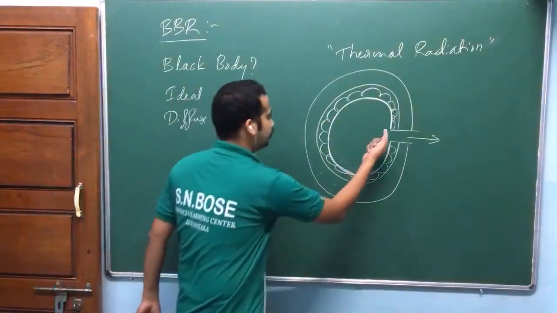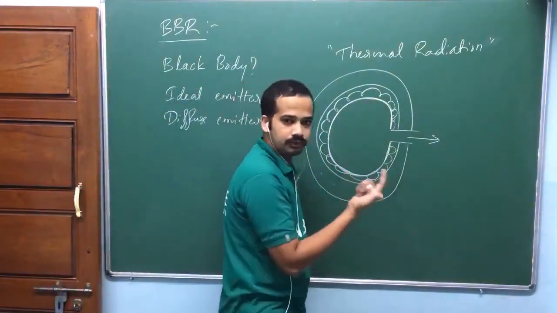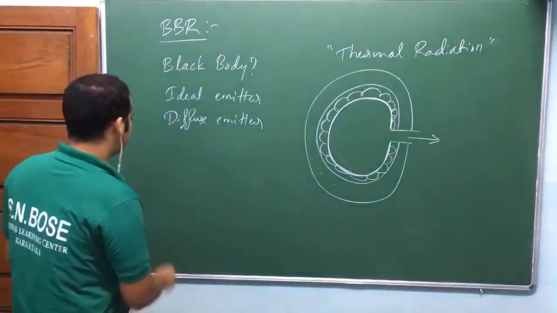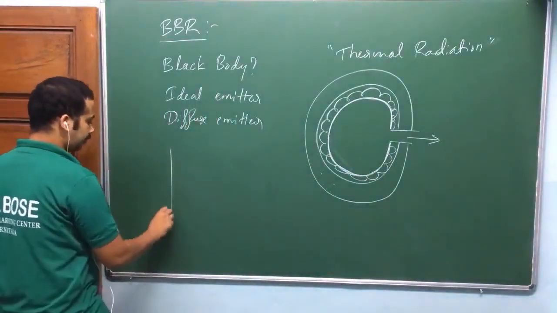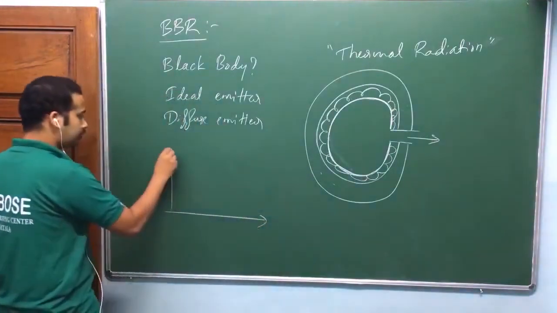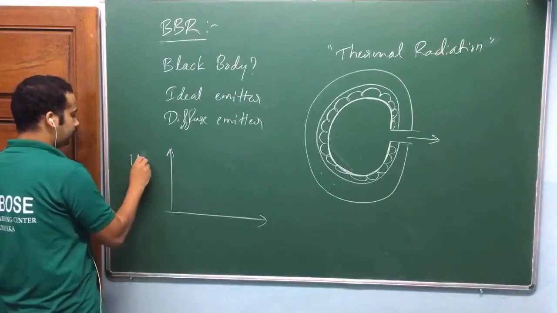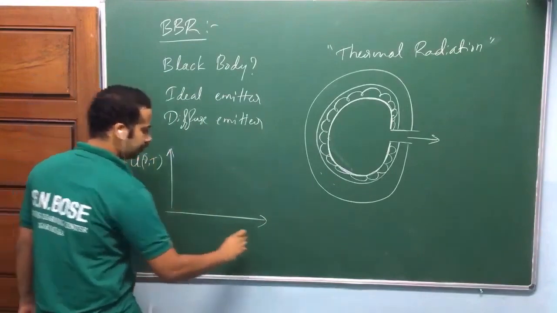Now inside you have some metal, like copper, iron, or something. Now if you see the intensity spectrum, we are going to draw energy density per unit frequency, U of nu comma T, as a function of frequency.